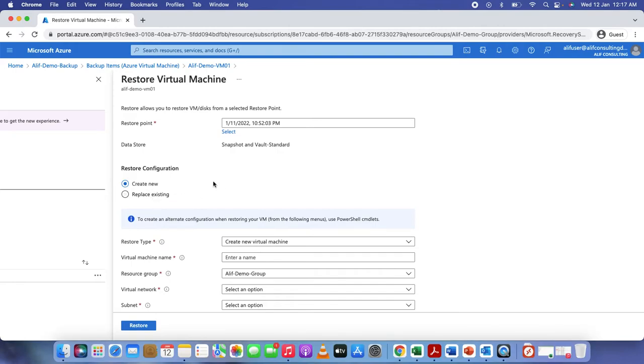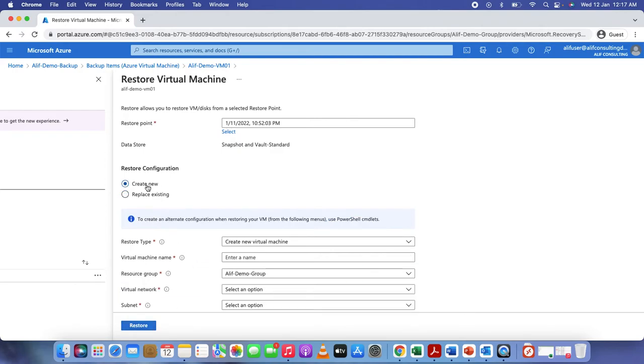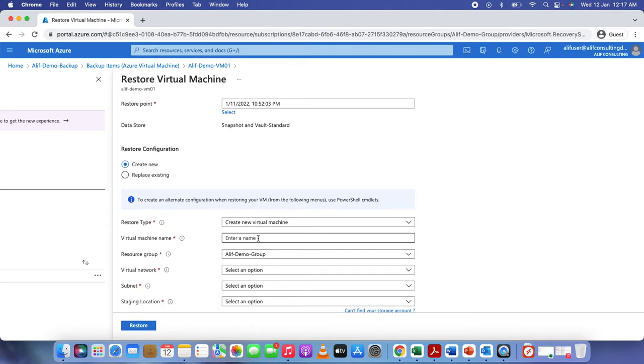So if I want to create a new one, I can go ahead and create a new virtual machine, or I can go ahead and create the new disk as well. Or if I want to replace the existing VM, I can use this one, and then I can select the options to restore the existing VM as well. In my case, I'm going to create a new virtual machine,